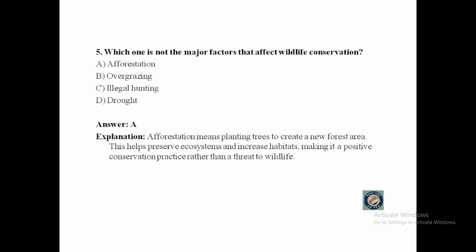Question number 6. A soil conservation method that involves planting two or more crops of different heights in the same field is called A. Terracing, B. Strip cropping, C. Shelter belts, or D. Contour plowing.